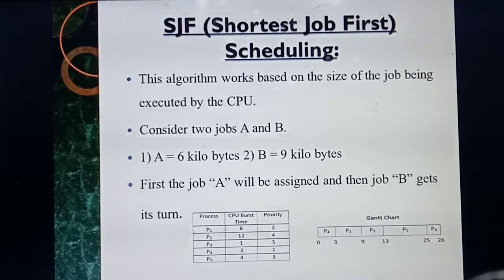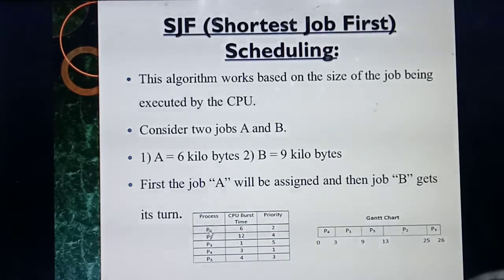Here consider they are giving 2 jobs. What are the 2 jobs? One job name is A, second job name is B. The value of A they are giving us is 6 kilobyte, the value of B is 9 kilobyte. Which one is the shortest? A. So A will get executed at the first. Which one gets executed at the last? B. This example is not given in the textbook; for your understanding only I am giving this one.